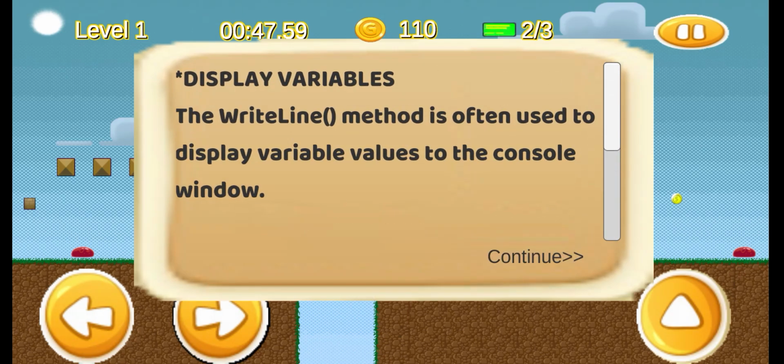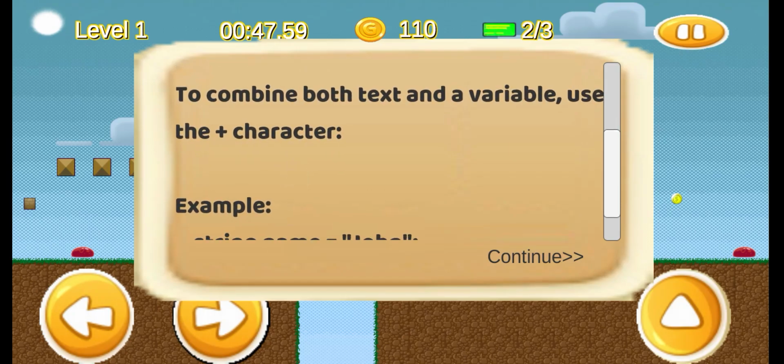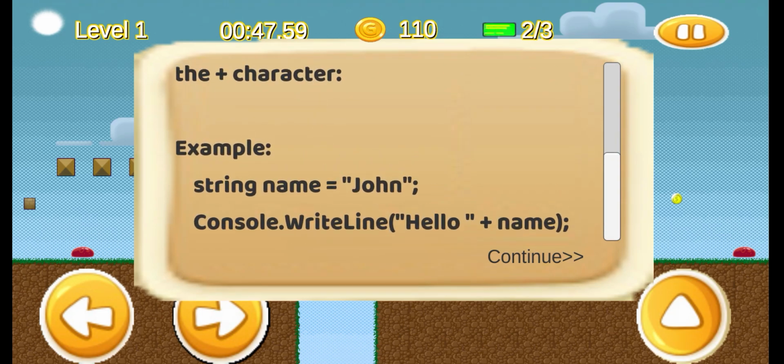Displaying variables. The WriteLine method is often used to display variable values to the console window. To combine both text and a variable, we use the plus character. Example: string name = "John". So we do Console.WriteLine("Hello " + name).